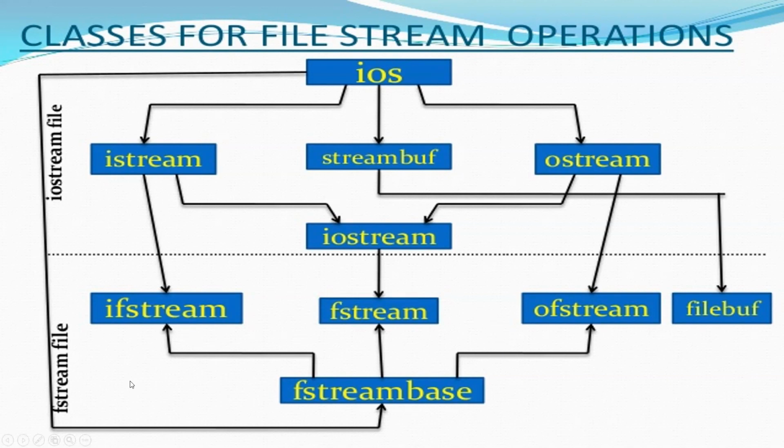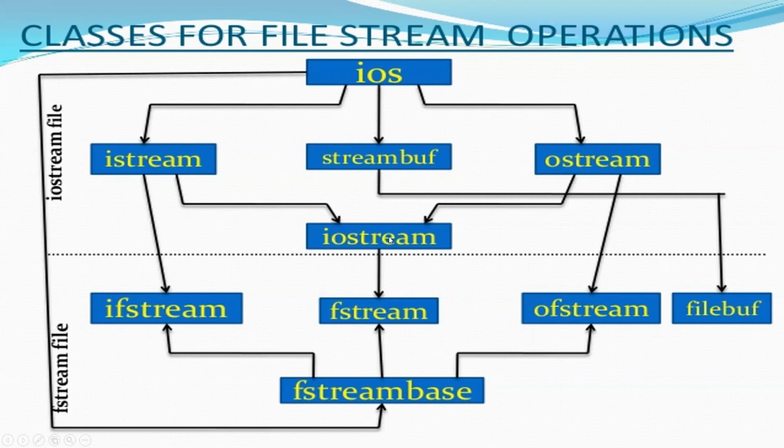Look at the lower part of the diagram, which has F stream as the class. Now F stream has its properties from F stream base, which again inherits to give I stream and OF stream. So just as I stream is formed, IF is formed, input into the file. O stream becomes OF, output from the file.